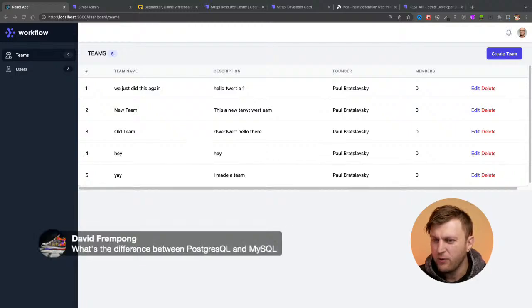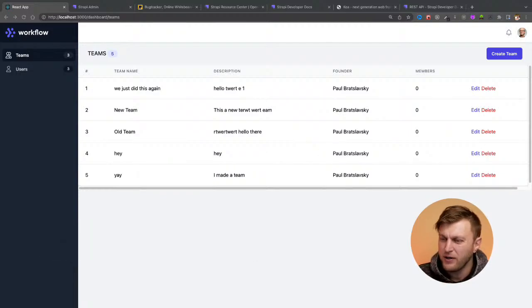That's a great question. What's the difference between Postgres and MySQL? I've worked with MySQL when I worked with C# and ASP.NET, and the querying language is still like SQL. I'm sure there are some differences, but when I was working with it, it was the same querying that I was doing for Postgres. I'm not an expert in Postgres and MySQL, but for me they're similar enough that if you know one, you know 80% of the other one, pretty much.